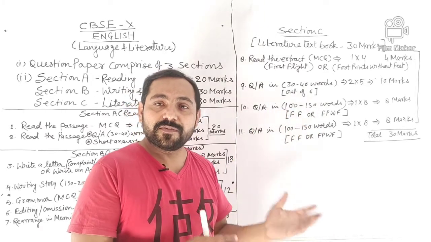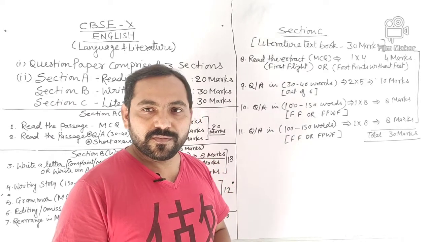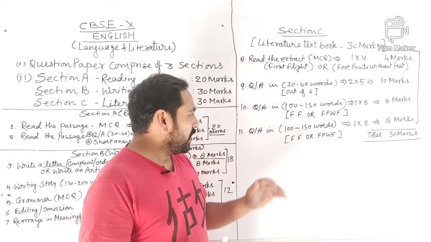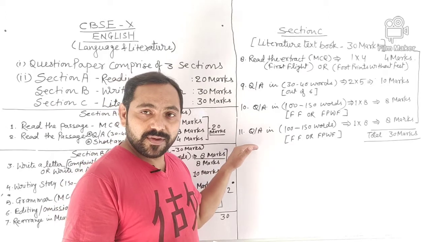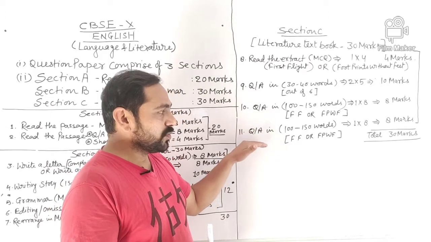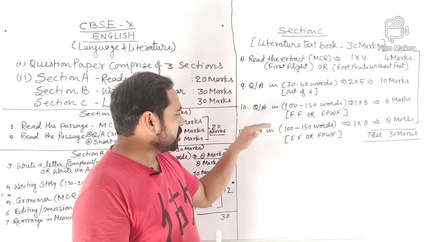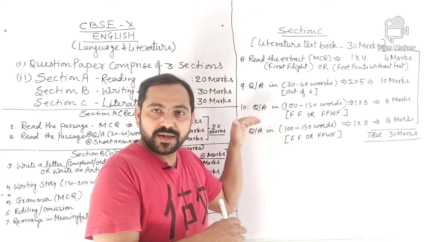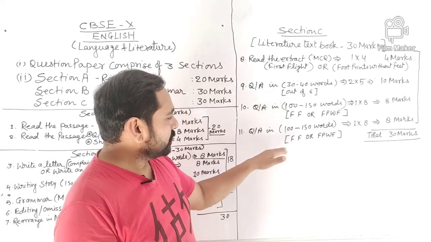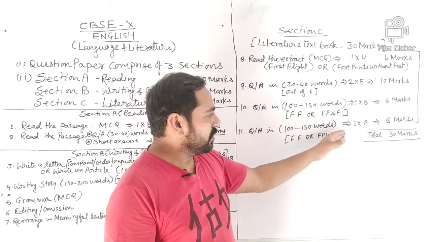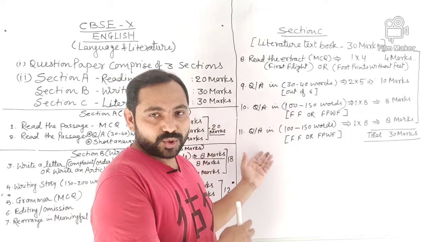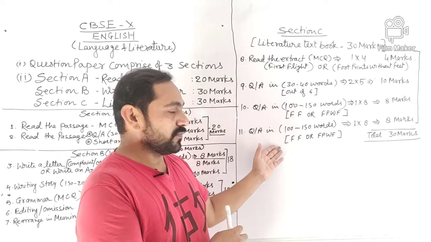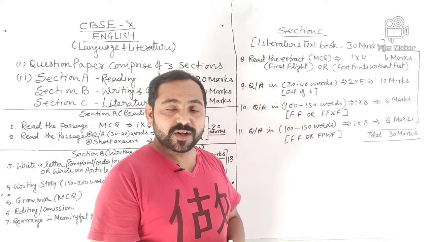1 question will be from First Flight, another question will be from Footprints Without Feet. And if we talk about question number 11, similarly the same thing will happen, the same word limit, the same kind of question, but they have divided this question into question number 10 and question number 11. So this is also 8 marks, and a choice will be there. 1 from First Flight, another from Footprints Without Feet.